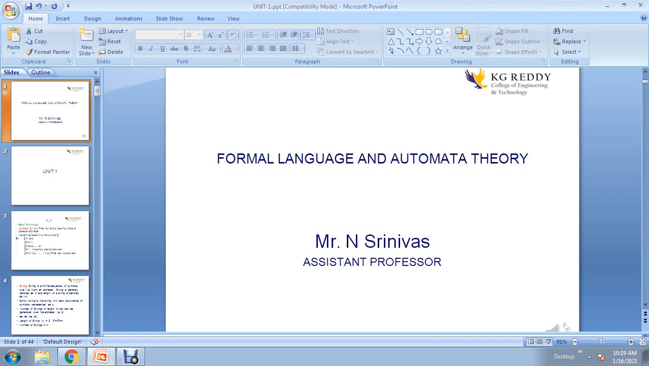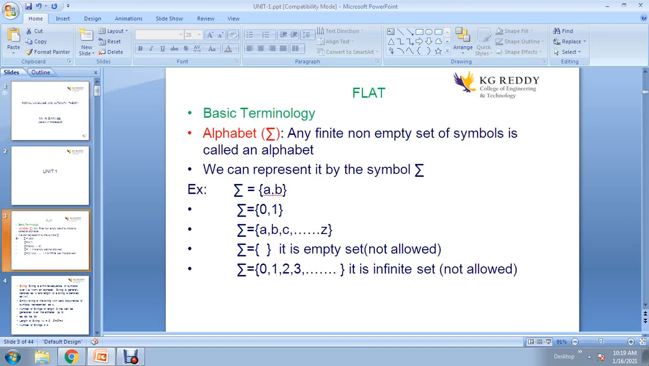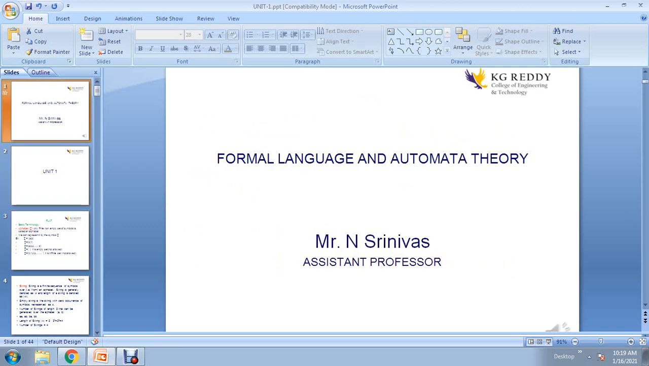Hi everyone, welcome to the Formal Language and Automata Theory subject, and it is one of the important subjects for the GATE entrance exam also. And today I am going to tell you some basic terminology about this subject. And before going to that, what is Formal Language and Automata Theory? Here automata is nothing but a mathematical model machine, which is used to accept the languages.